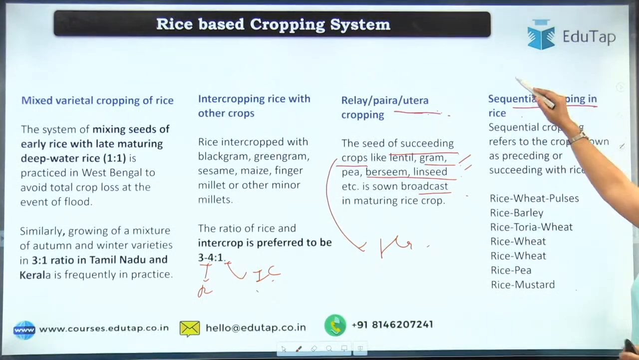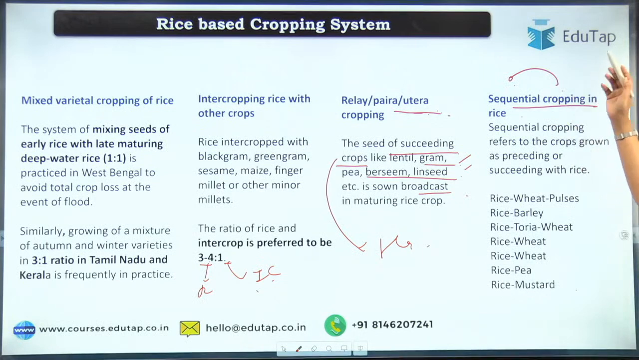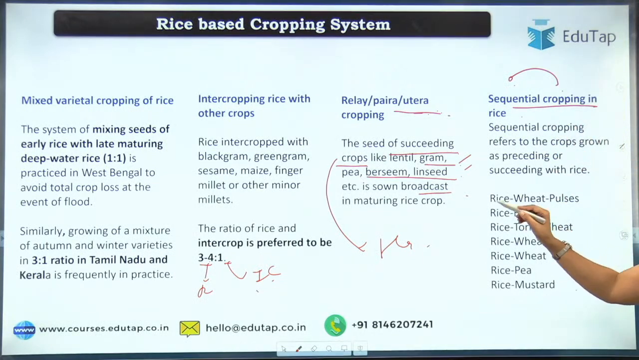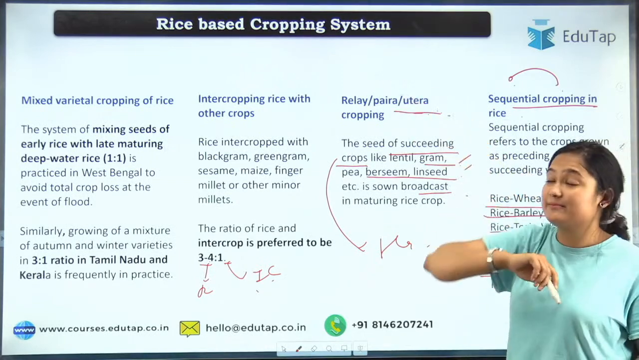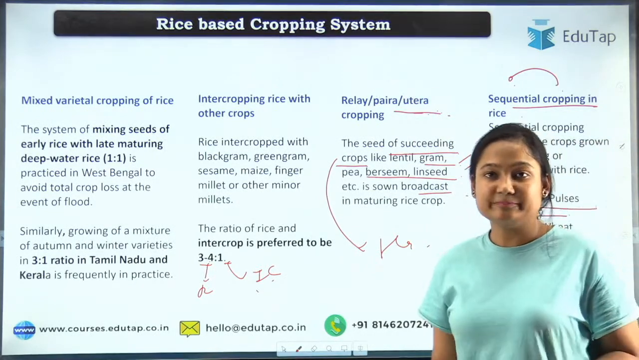Again, sequential cropping means you have harvested the rice, then you are planning to grow a crop again. So this can happen as rice, wheat and pulses. Then you can go for rice and barley, rice and toria, wheat, rice and wheat. Okay, this is 2 times, but rice and pea, rice and mustard. So these are different examples that you can follow when you are going to cultivate rice under the rice-based cropping system. Okay.